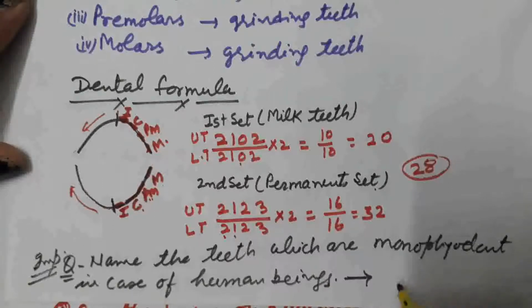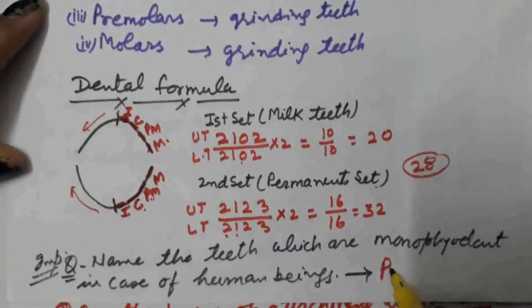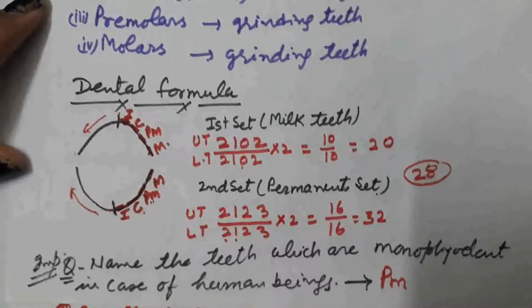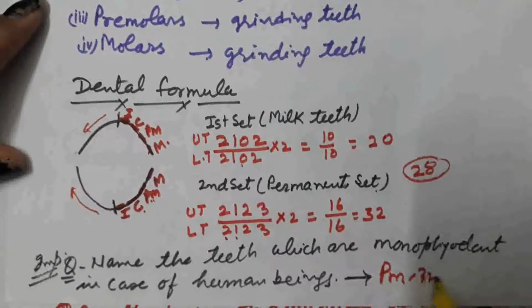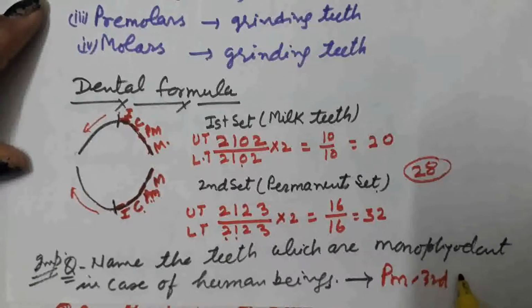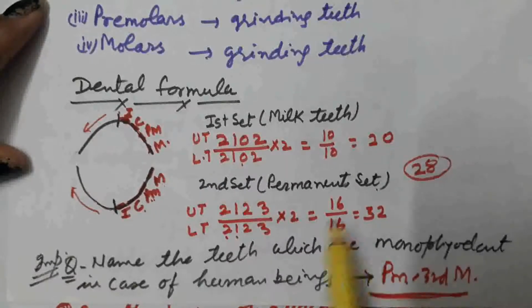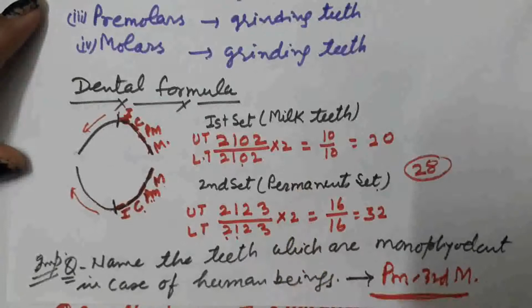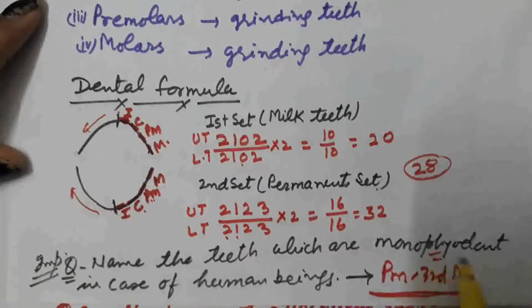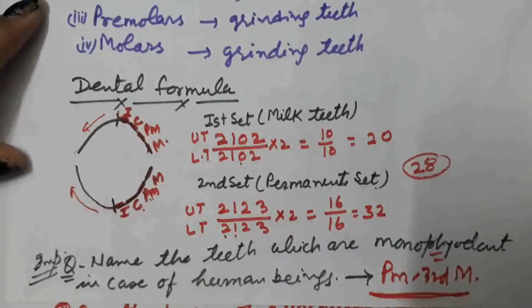So answer of this question, that is premolars only appear in the permanent set and third molar, it only appears in the permanent set. They are absent in case of milk teeth. So they are showing the monophyodont condition.